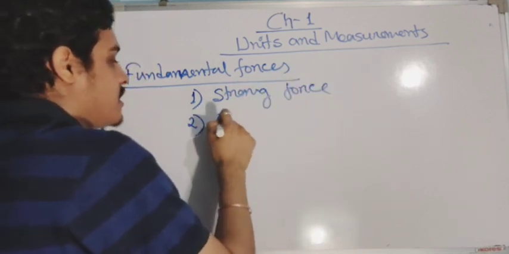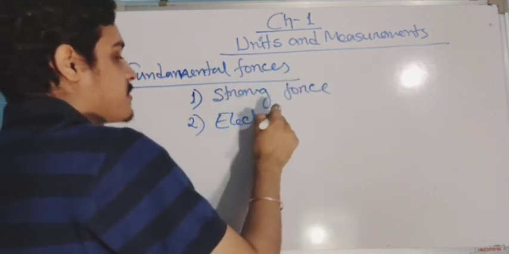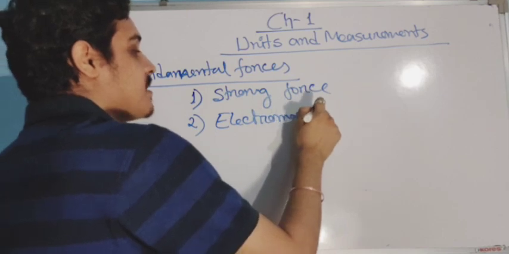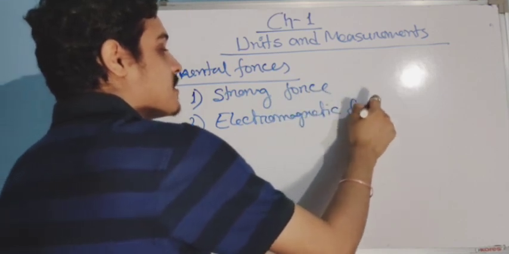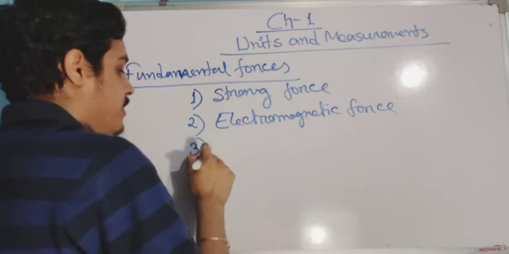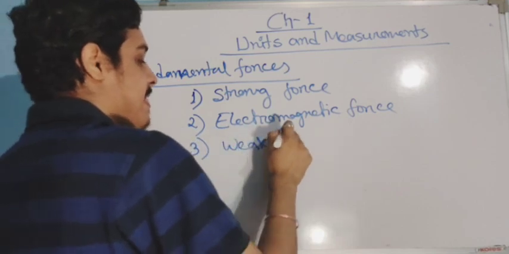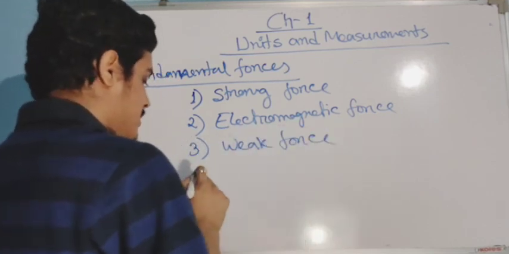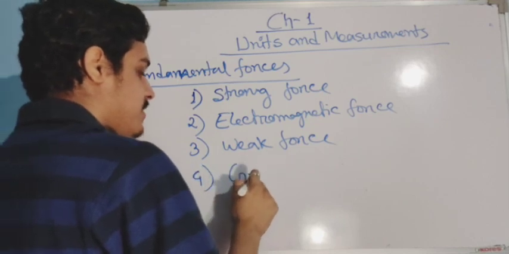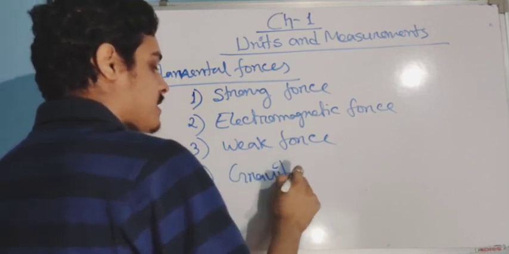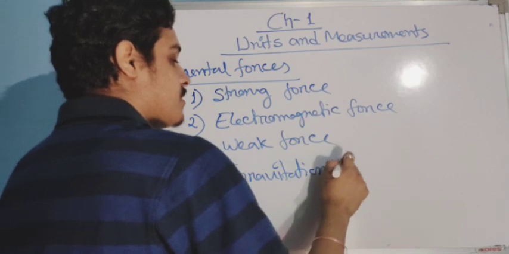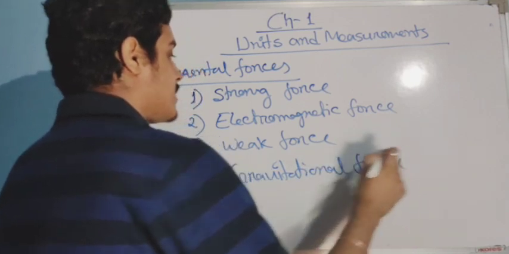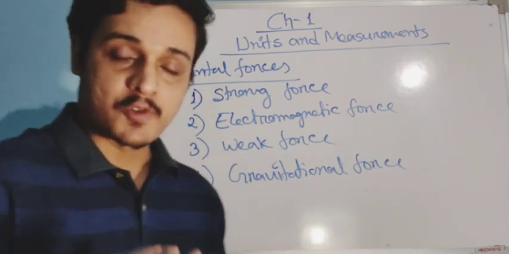Number 2, electromagnetic force. Number 3, weak force. Number 4, gravitational force. These are the 4 fundamental forces.